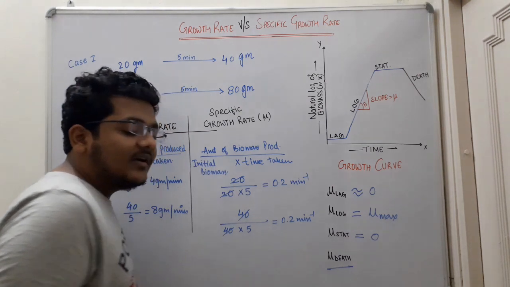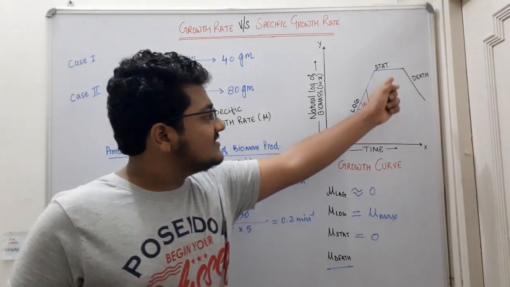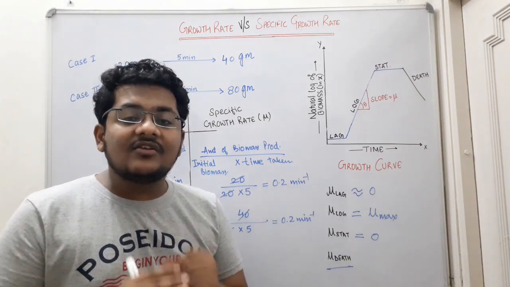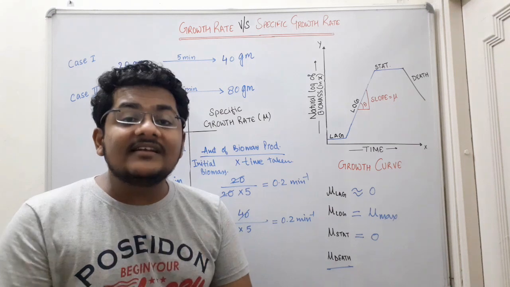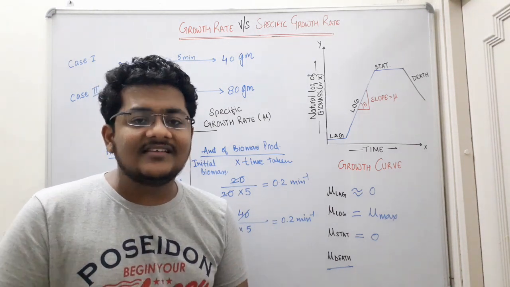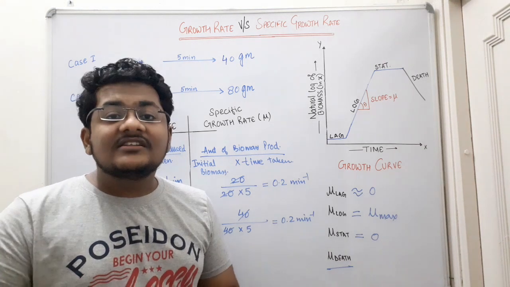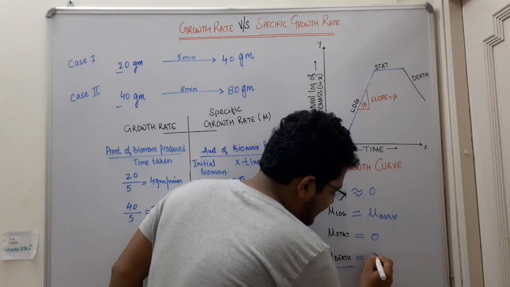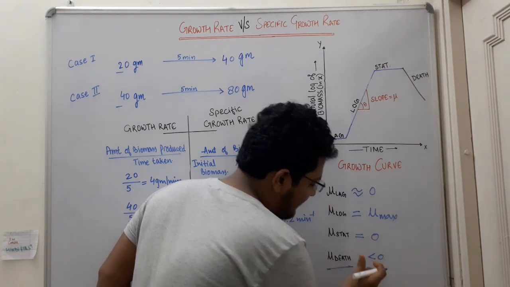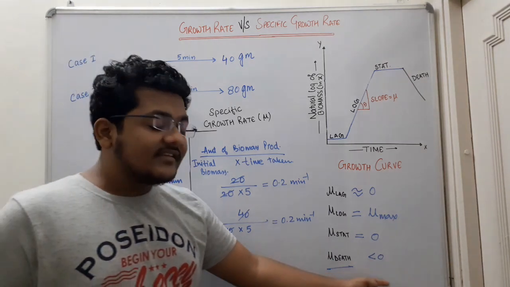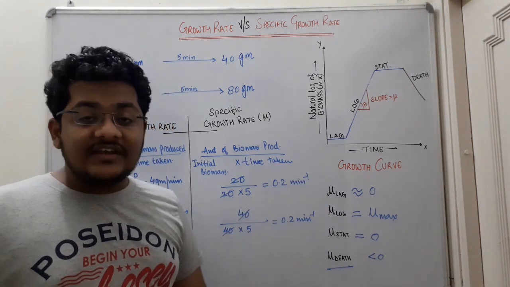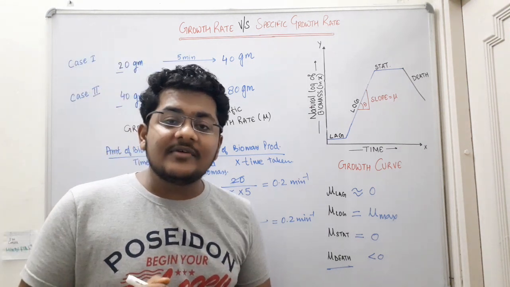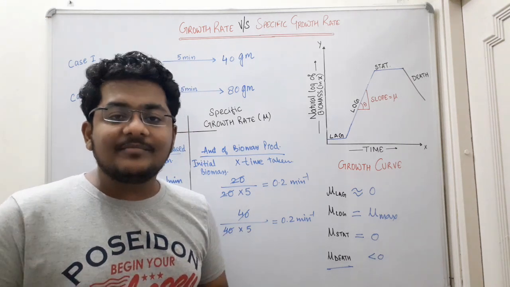And now the important one, the death phase. This is the declining phase, the death phase in which the microorganisms are dying. There are no microorganisms growing, they are actually dying. The biomass is decreasing. So this is the phase in which the specific growth rate is negative, less than zero. So mu in the death phase is less than zero, or negative. This question appeared in the GATE Biotechnology exam, and now if it appears, you can solve it.